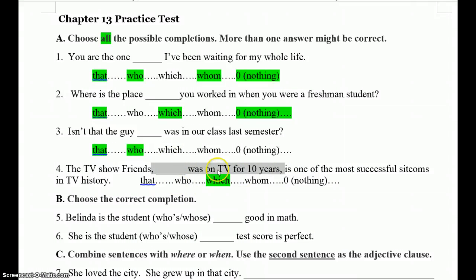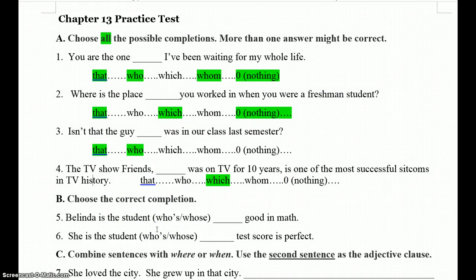And in a non-restrictive clause, we never like to use the word that. Never happens. If you're talking about a thing, we'll use which. If you're talking about people, we'll use who, and that's it. Whom and nothing don't work here because that is our verb, but here it is the subject position. Can't have an object there or leave it empty.